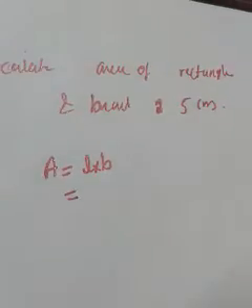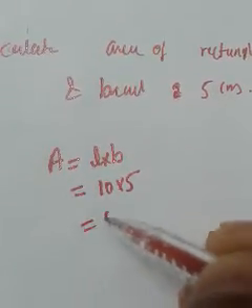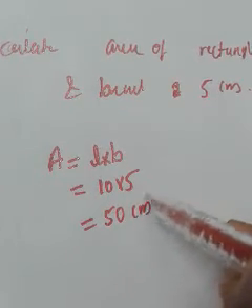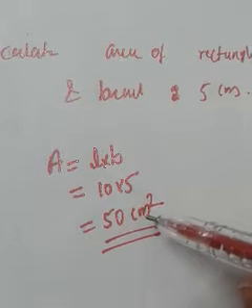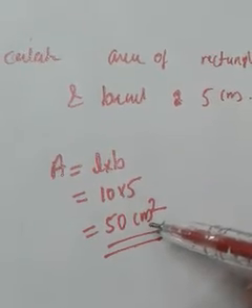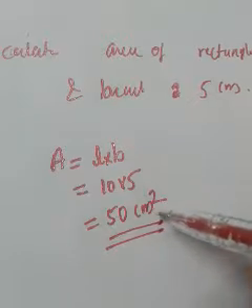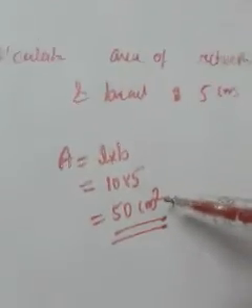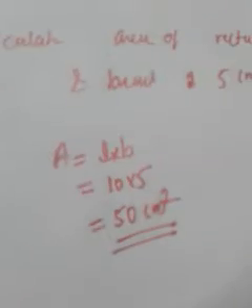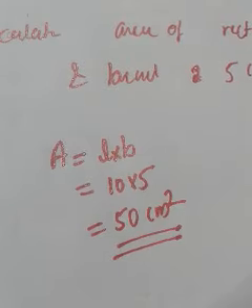So here the L is 10 and B is 5. So it becomes 10 into 5. What is 10 into 5? 50. So the answer is 50 centimeter square. Because if the measurements are in centimeter, the unit of area should be centimeter square. If the measurements are in meter, the unit of area should be meter square. You may have understood, no? So this is the way of calculating area of rectangle.